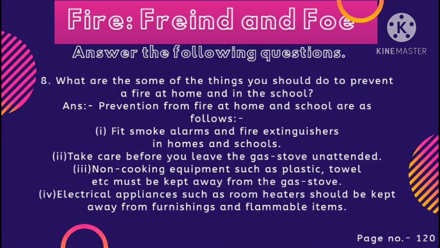Question number 8. What are some of the things you should do to prevent a fire at home and in the school? So students, you all can write the answer, okay? But I have also written it, so look here. Prevention from fire at home and school is as follows. Number 1, fit smoke alarms and fire extinguishers in homes and schools. As you can see, in our library and labs we have fire extinguishers, okay?